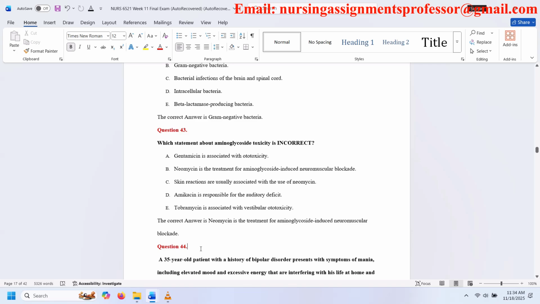Tobramycin is associated with vestibular ototoxicity. The correct answer is neomycin is the treatment for aminoglycoside-induced neuromuscular blockade.